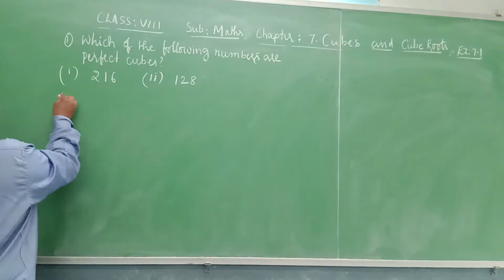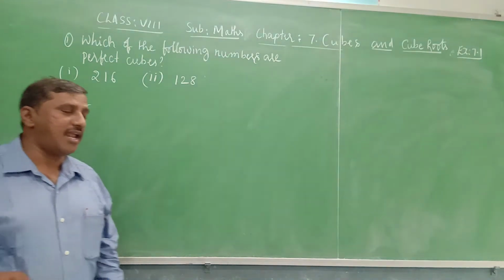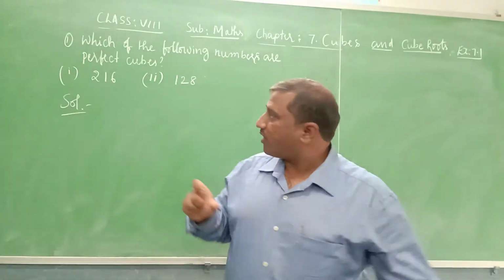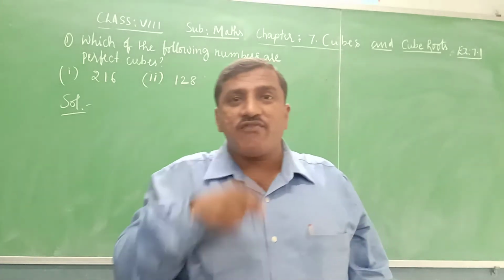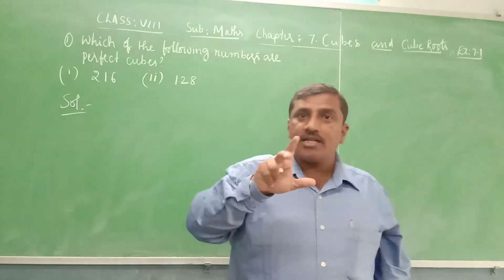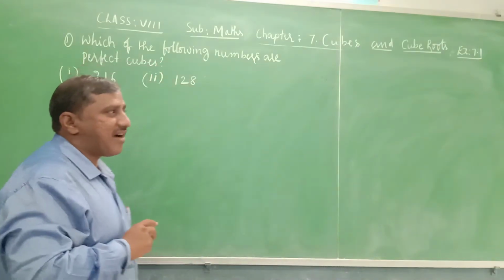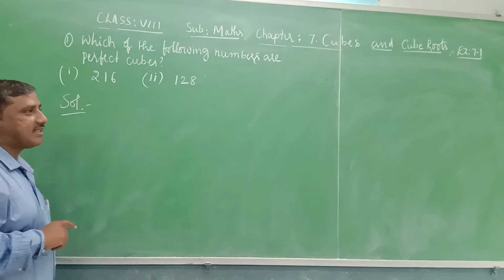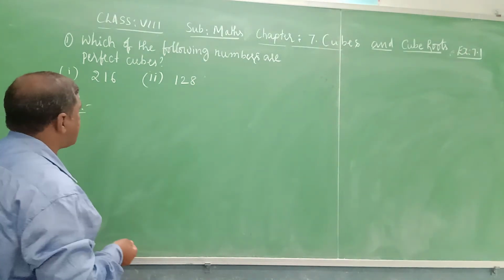So how do we check? Yes, by using the prime factorization method. Write the prime factors of the given number, and if we find that all the prime factors are in triplet form, that is, in groups of 3, then we can say that it is a perfect cube, otherwise it is not a perfect cube.